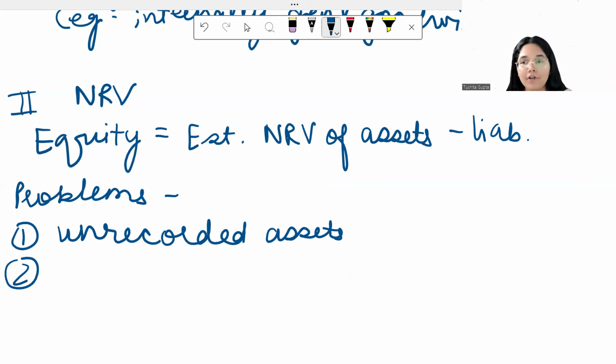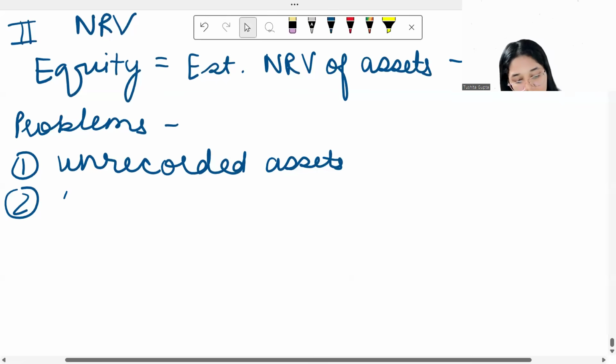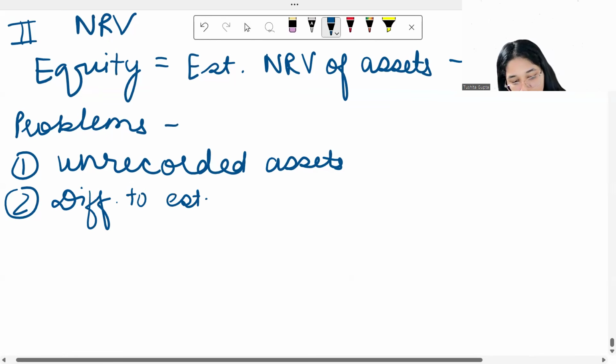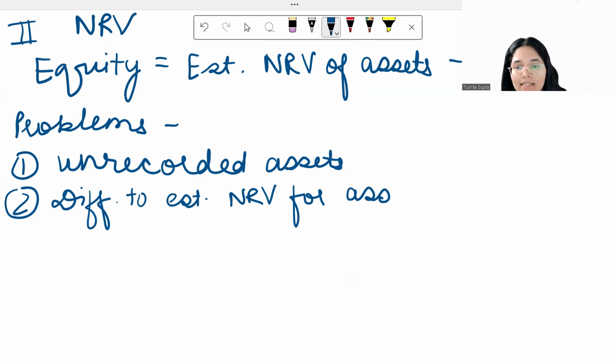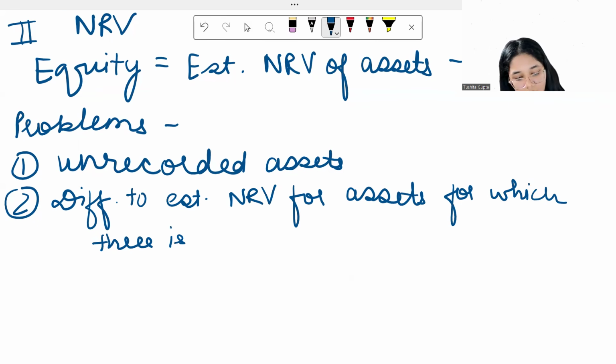So it will be difficult for you to determine what the net realizable value will be for that sort of asset. So you can write this as: difficult to estimate NRV for assets for which there is no active market.